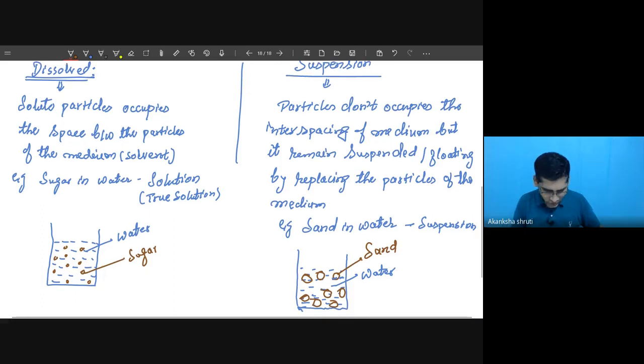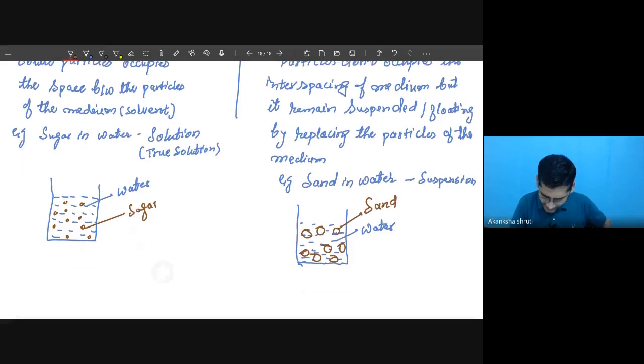So this sugar molecule, you have to write here, it lies or occupies a spacing between the water molecule.